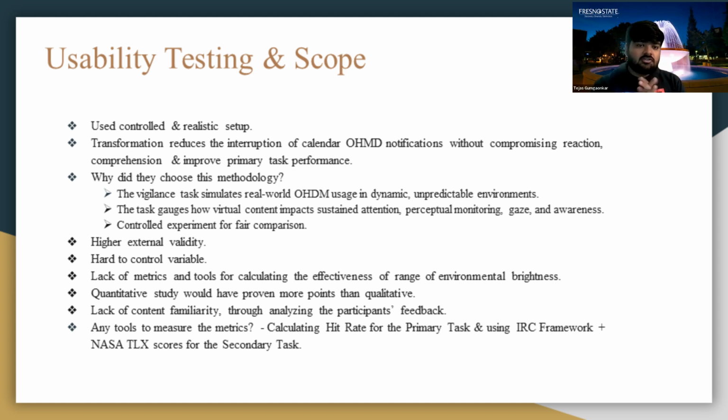Now about the usability testing and its score. The authors chose a lab-based and a realistic setup for the usability testing. This setup is commonly used in both industry and academia to gather quantitative data, and it involves testing a new website or an application with participants in a controlled environment while observing and collecting data. It is more of a qualitative study rather than a quantitative study. The control setup ensures minimum distractions and allows strict control over environmental conditions such as noise, which can unintentionally affect results. Controlled experiments are more widely used in HCI research than in industry.